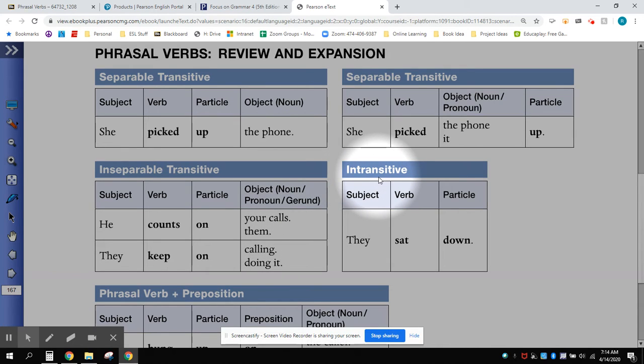If a verb is intransitive, that means it does not have to have an object. So we can just say, they sat down. We don't have to give an object. For example, they sat down here. They sat down on the chair.